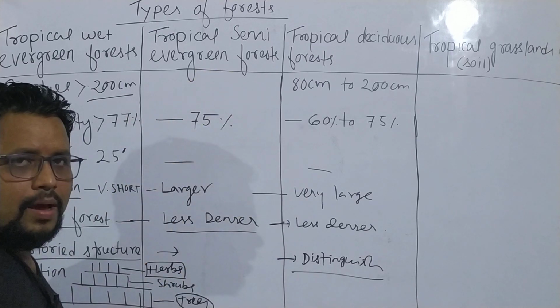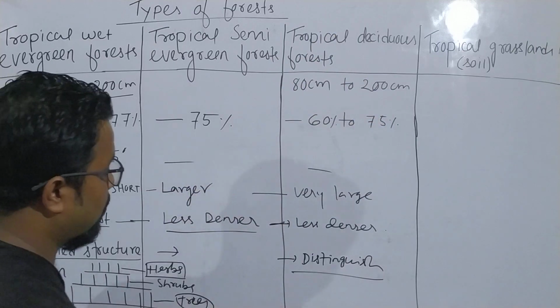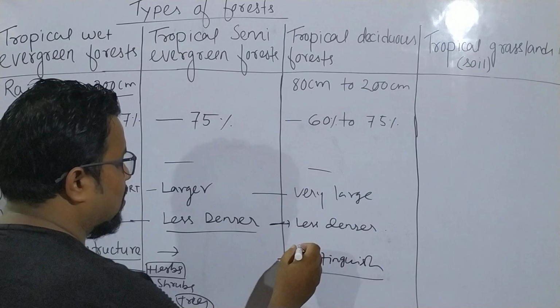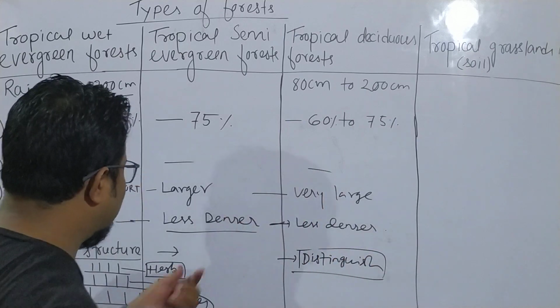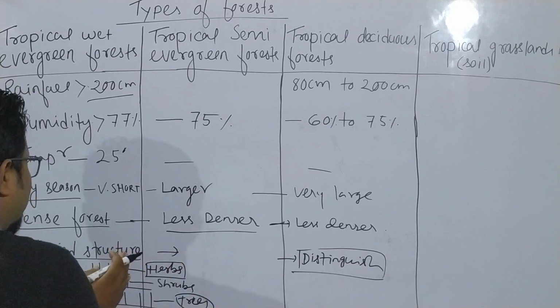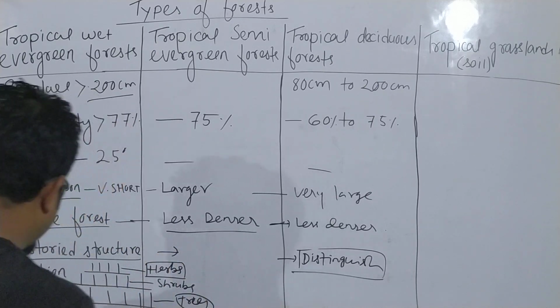It is there, but not completely visible. But in tropical deciduous forest it is not distinguished, that means we cannot observe it. Here we can see a little bit of the three-storey structure, but not as completely visible as in tropical wet evergreen forest.